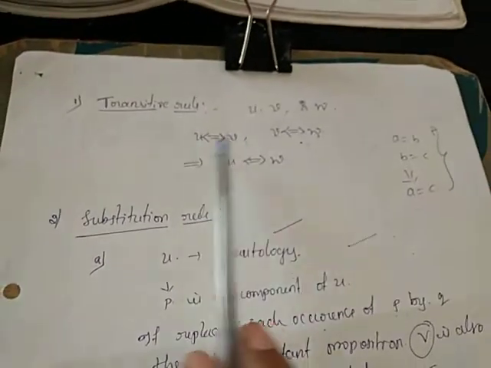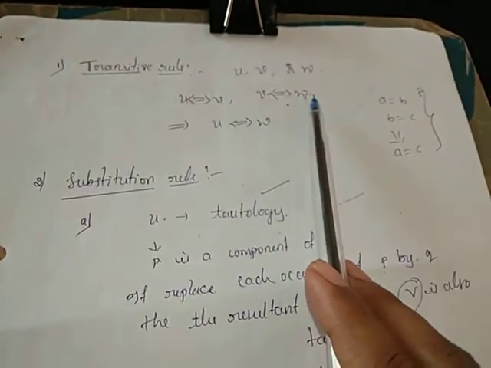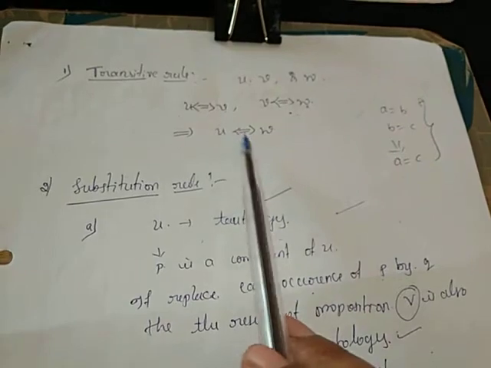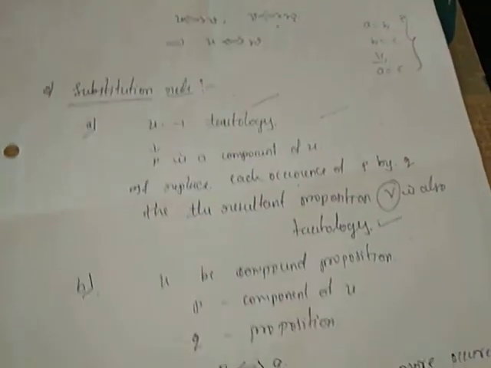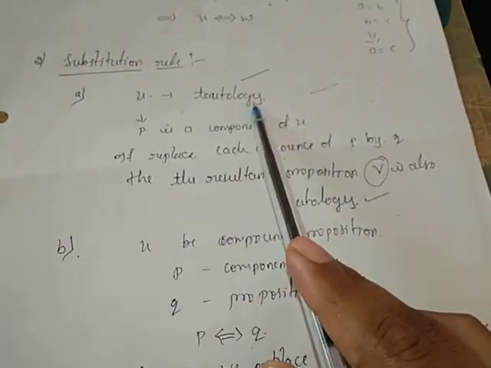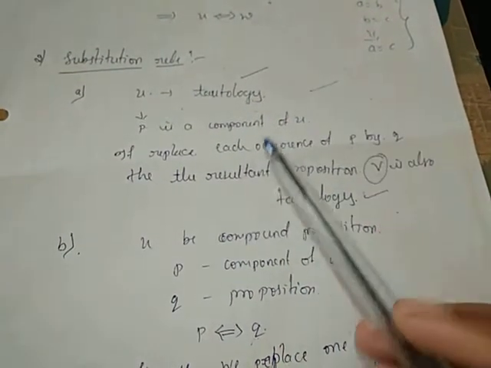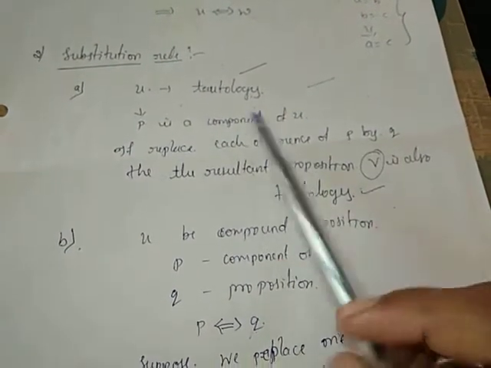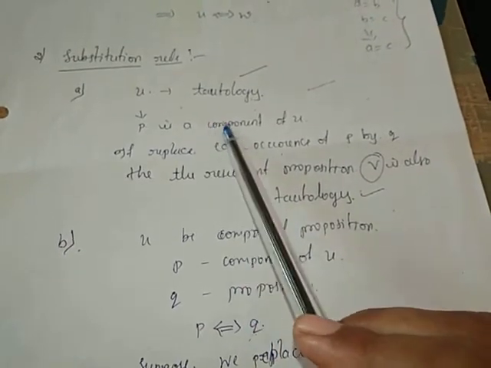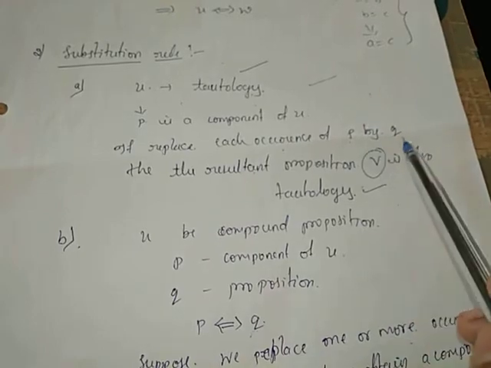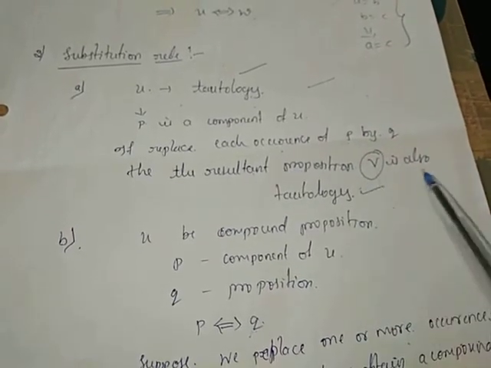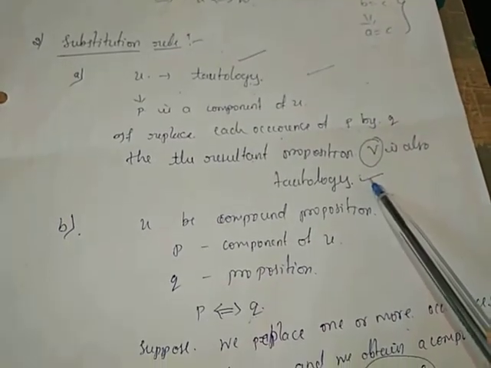The second rule, the transitive rule, states that if U is equivalent to V and V is equivalent to W, then U is equivalent to W. The substitution rule states that suppose U is a tautology, U is a compound proposition and P is a component of U. If we replace all occurrences of P by Q, then the resultant proposition is also a tautology.